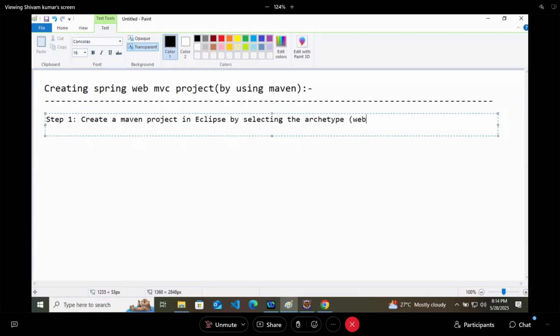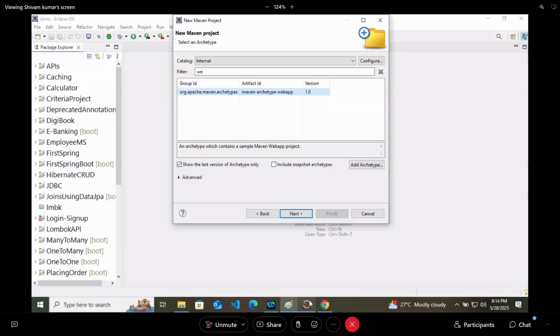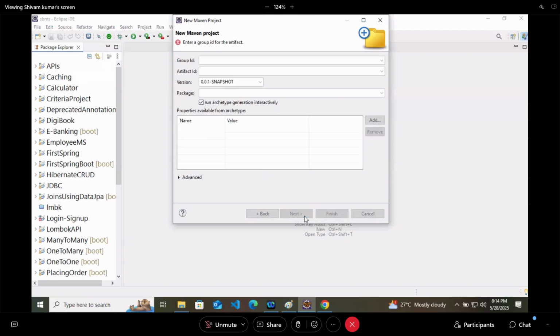Fill the group ID, artifact ID and the package name. So group ID simply com.spring. Artifact ID means project name. So here I will say Spring Web MVC is my project name. Spring Web MVC, like this. And after doing this, we'll just finish. Package name got bigger, so no problem.